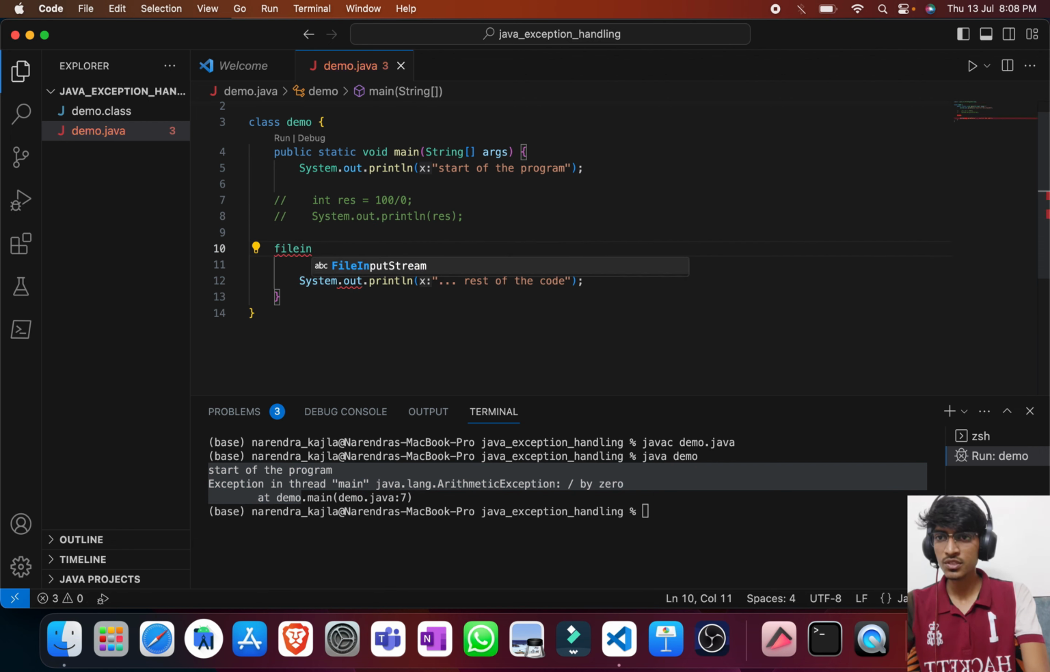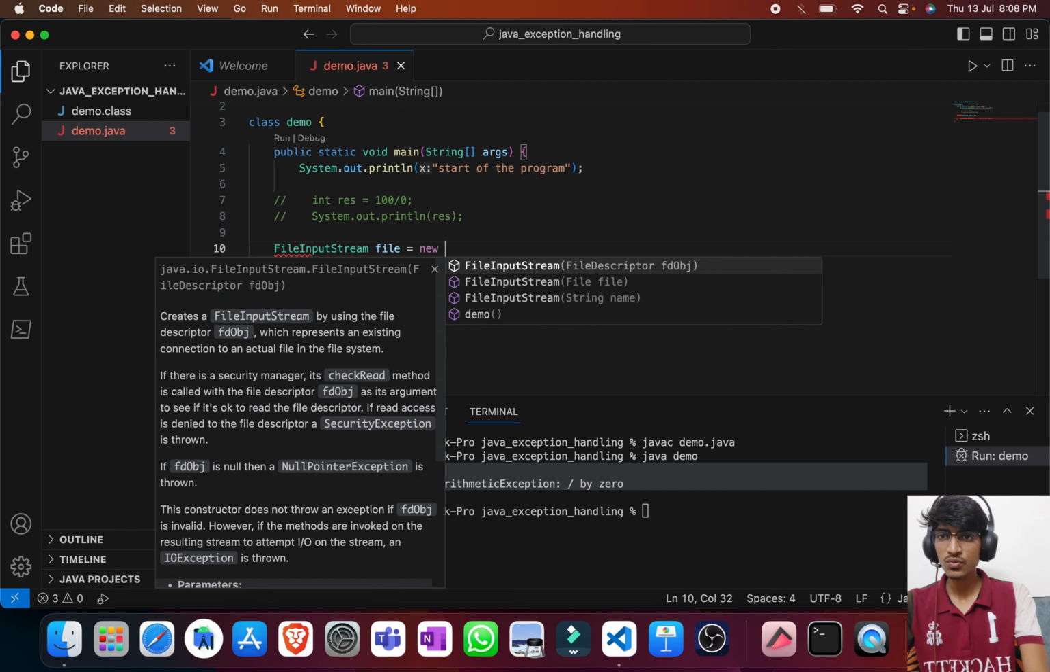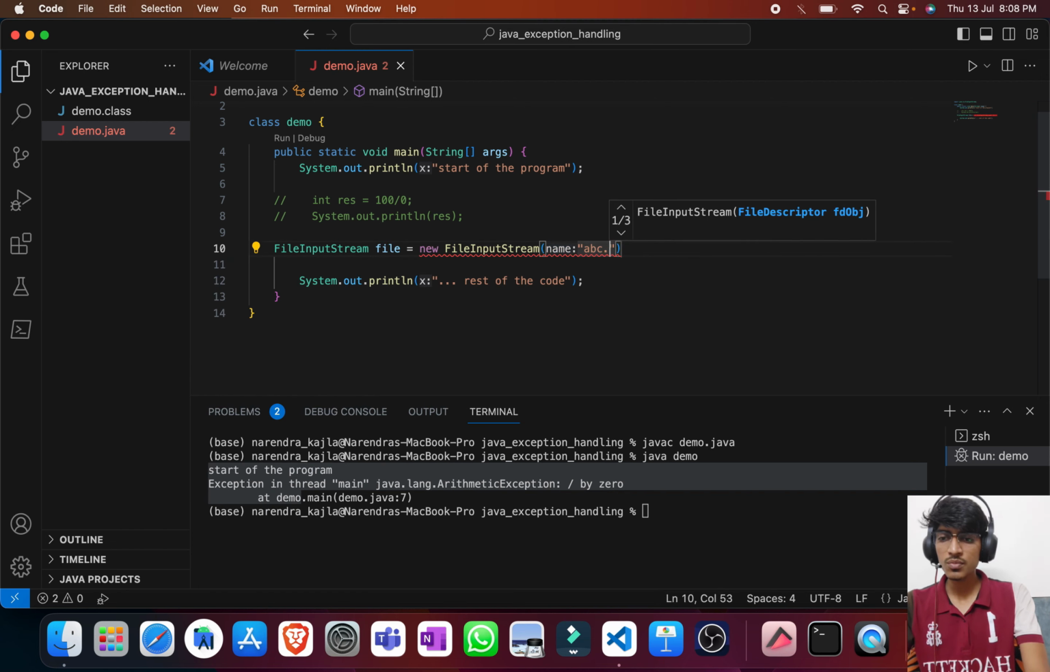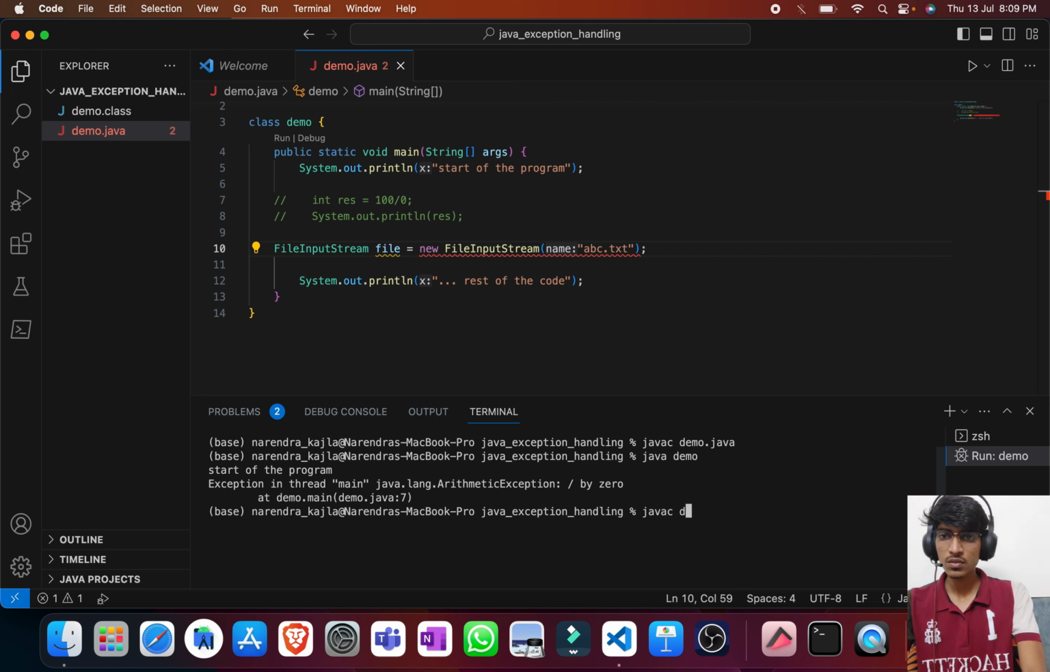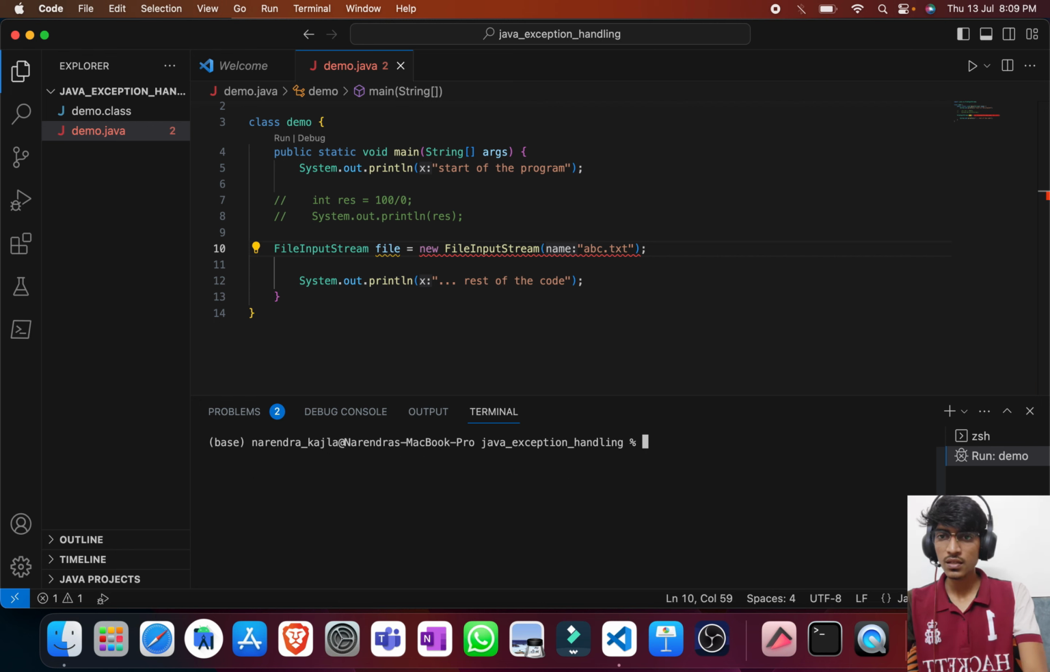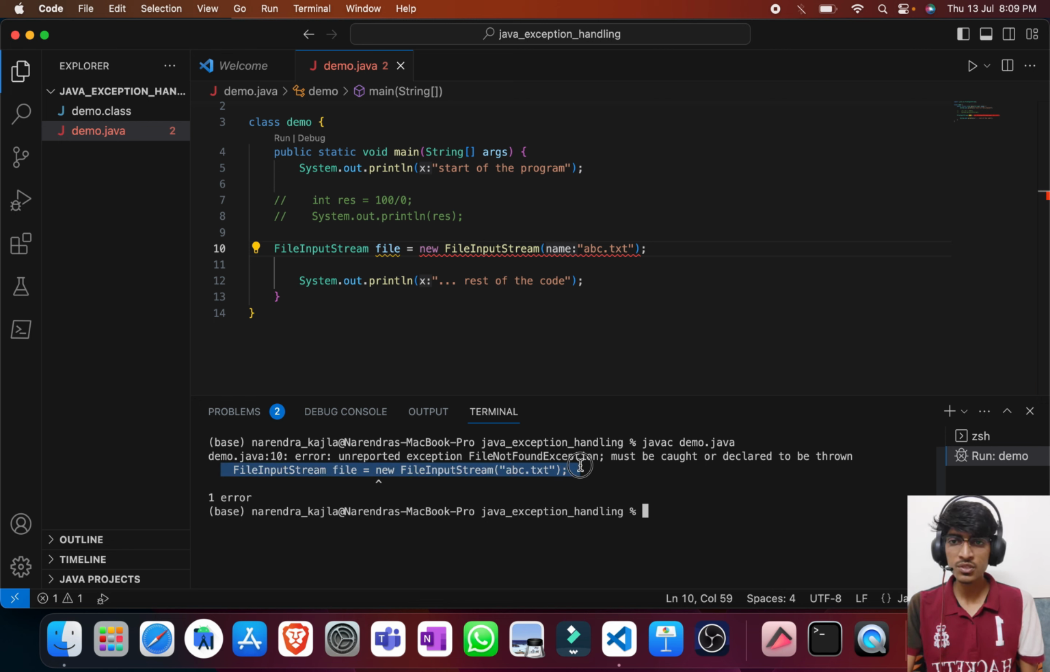Let's say FileInputStream file equals new FileInputStream abc.txt. So here this is an input output exception which will throw an exception because there is no abc.txt here. But if I try to compile it first, let me just clear it. Now here we can see that our program is not getting compiled because of checked exceptions.